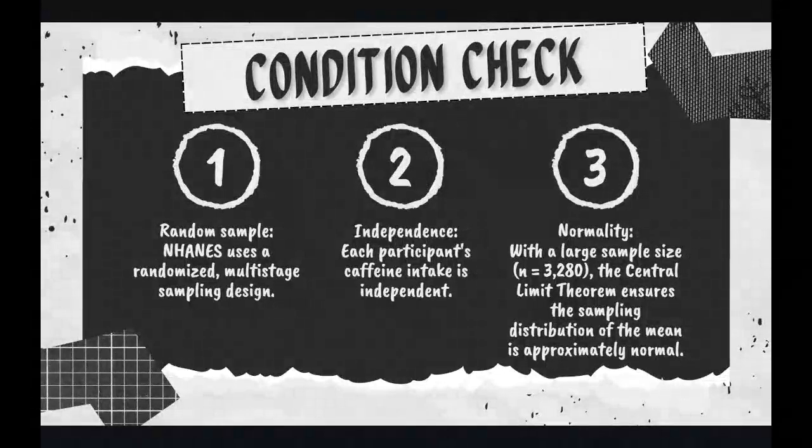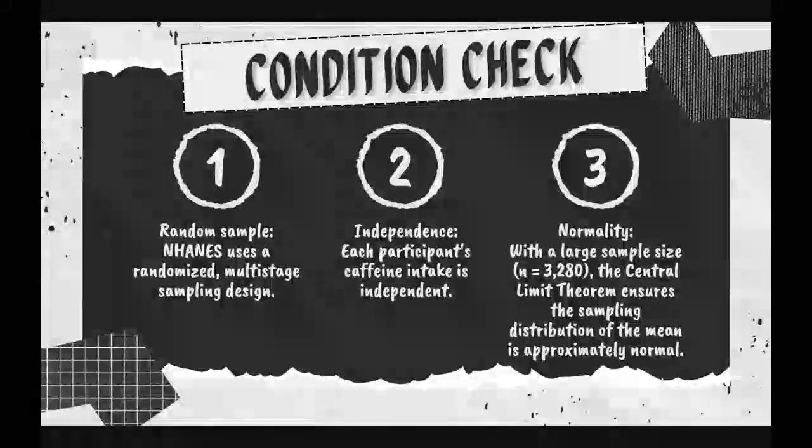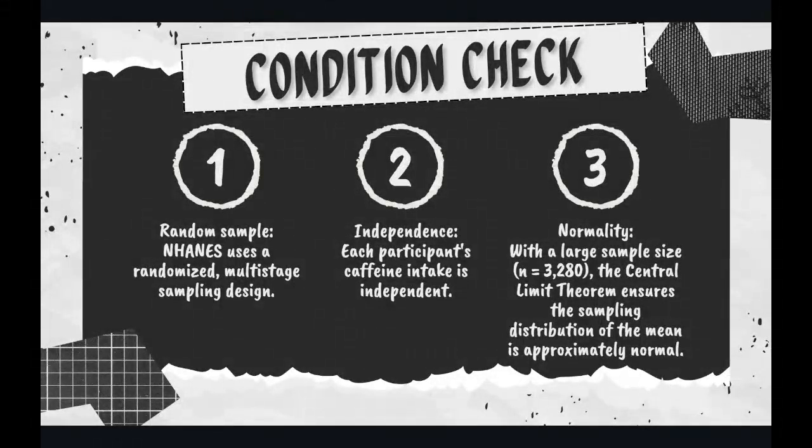So this is the condition check. In order to do a one-sample t-test, we must do three condition checks, which are random sample, independence, and normality. For a random sample, NHANES uses a randomized multi-stage sampling design, so it's a check mark. Independence: each participant's caffeine intake is independent. Normality: with a large sample size, which is 3,280, the central limit theorem ensures the sampling distribution of the mean is approximately normal.